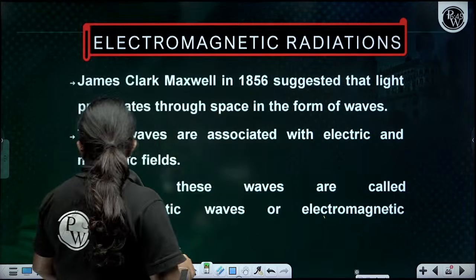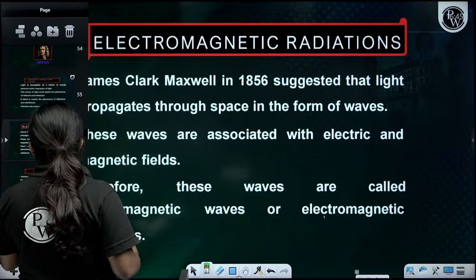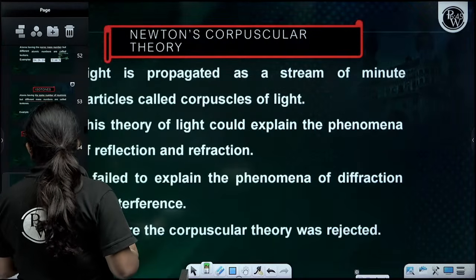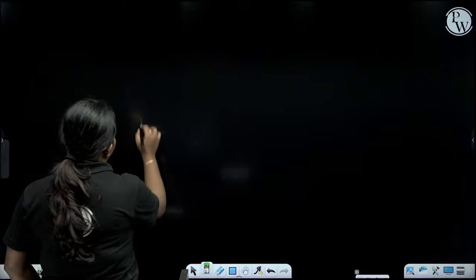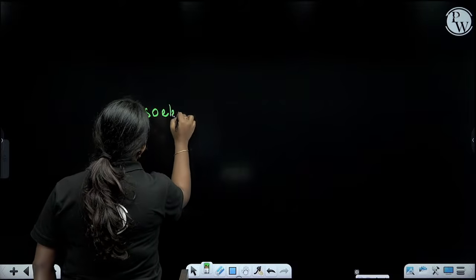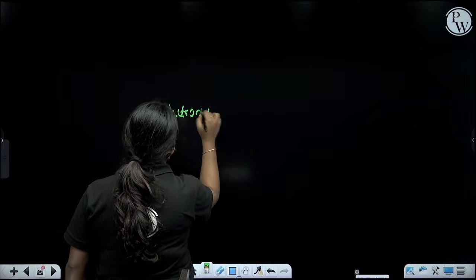One more thing, children, which I forgot to tell you: isoelectronic species. We didn't discuss that.